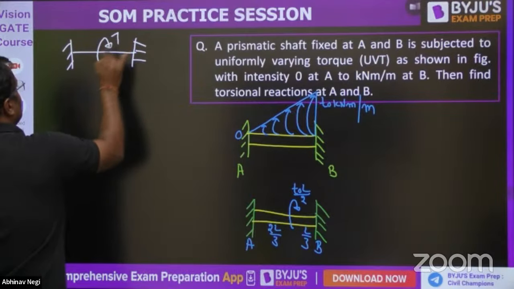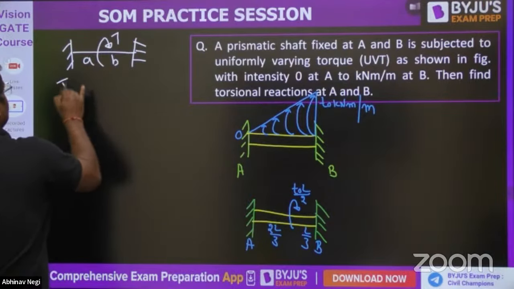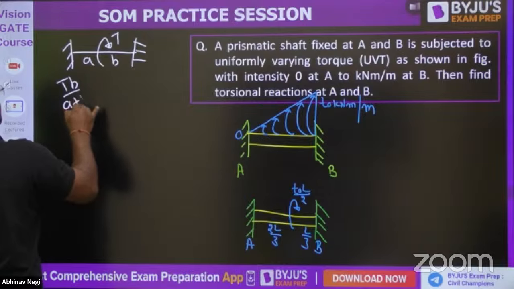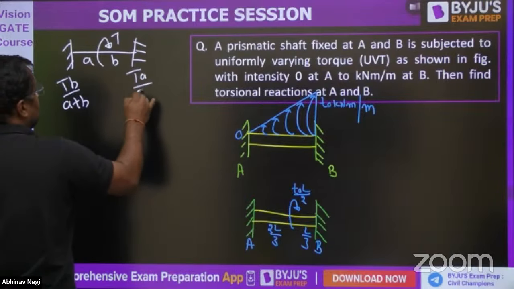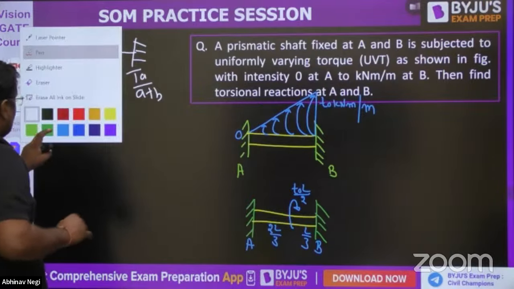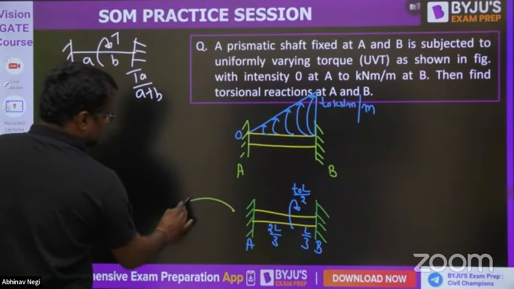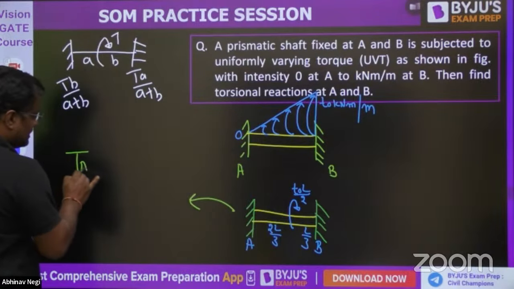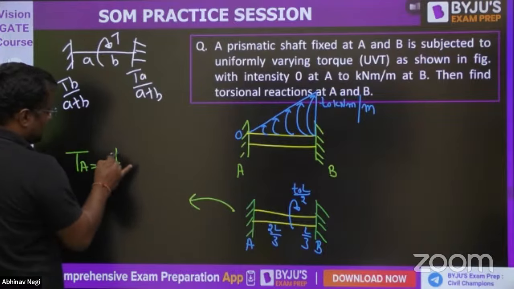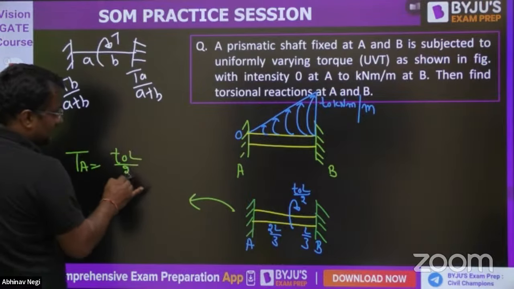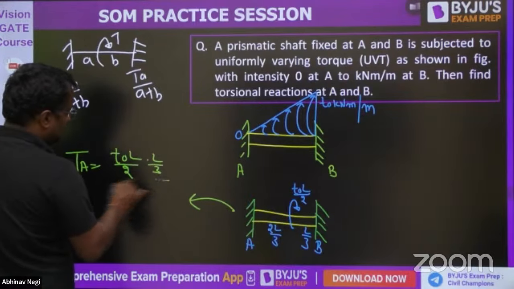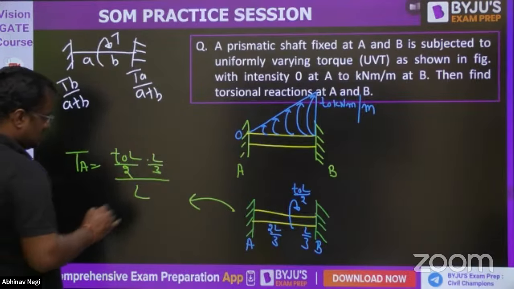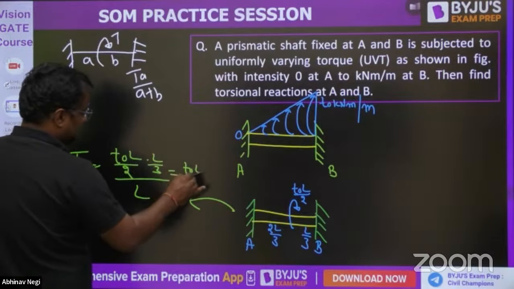Like T here, a here, b here: the reaction here is T b upon a plus b, and here the reaction is T a upon a plus b. Now in this question, the reaction at A is T naught L by 2 into L by 3 by L, so it is T naught L by 6.